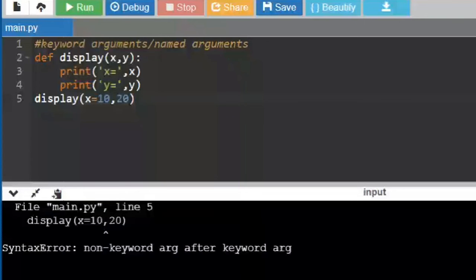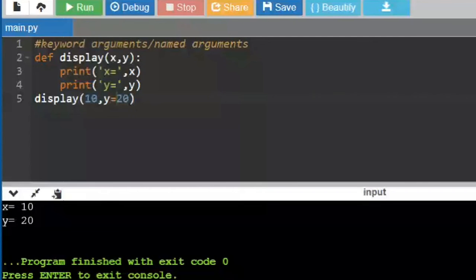But if I say 10 comma y is equal to 20, now let us see what the program does. Now it is assigning the first value. That is a syntax rule: your non-keyword arguments should be at the beginning and then your keyword arguments should be at the end of the call. But they should match. The number of arguments should match. That is a rule from the beginning itself.